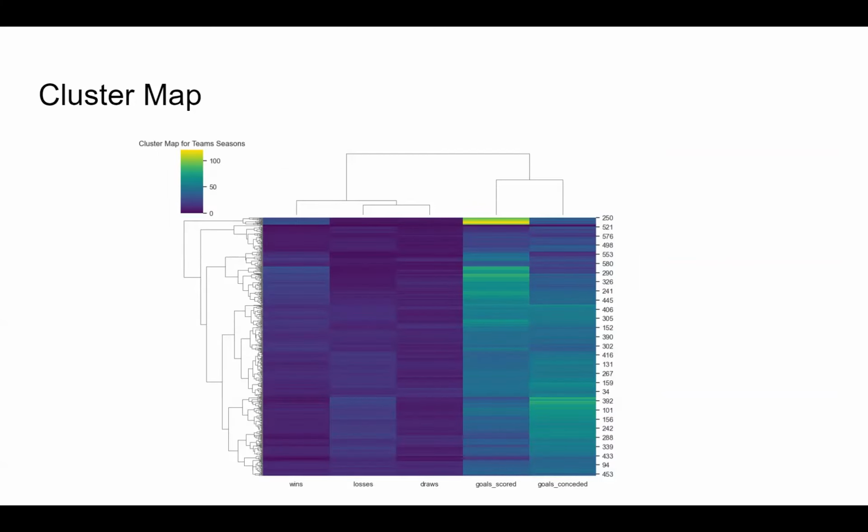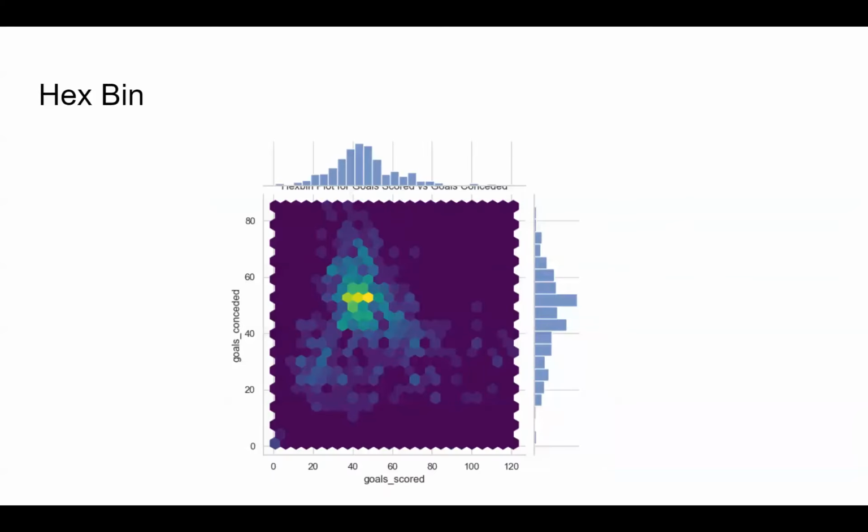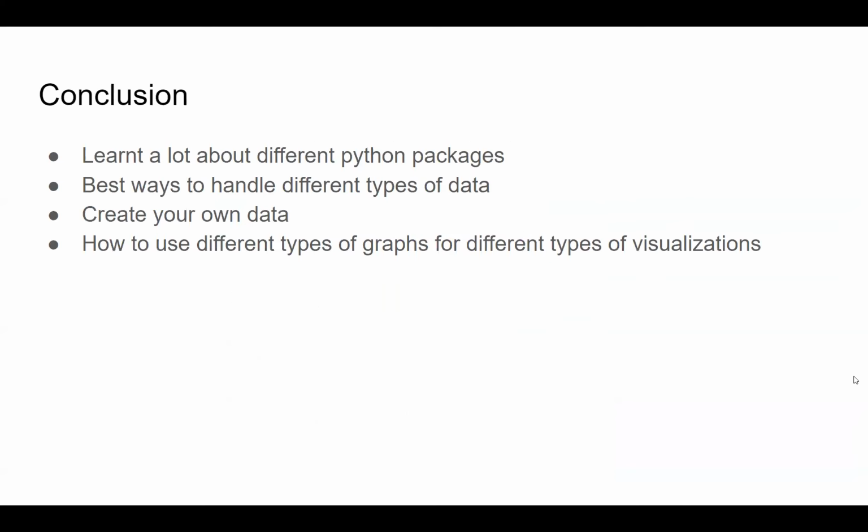A cluster map again shows how different values in our columns are related, and this was the hex bin plot. Goals conceded and goals scored was interesting because it does not show a trend in a particular direction. However, we can see that for both, the most common values are in about the 40 to 60 range. So that was interesting.